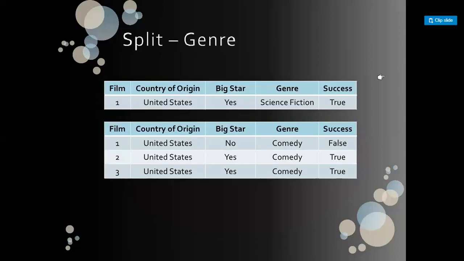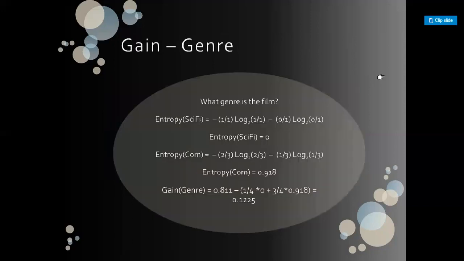If we take genre as the second splitting attribute, then in science fiction we have just one value, that is true. The probability of true is 1 by 1 and false is 0 by 1. In the case of comedy, two values are true, so the probability of true is 2 by 3 and false is 1 by 3. So the corresponding entropy of sci-fi is 0 and entropy of comedy is 0.918, using the same formulation, sigma of minus p log p.